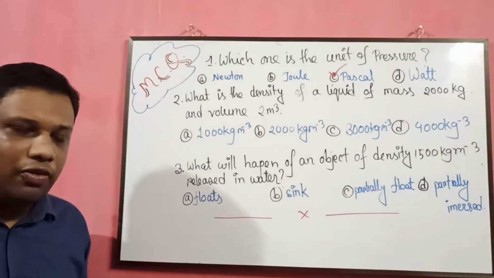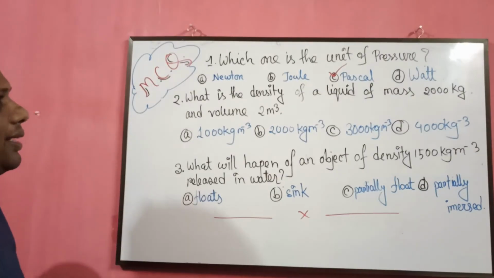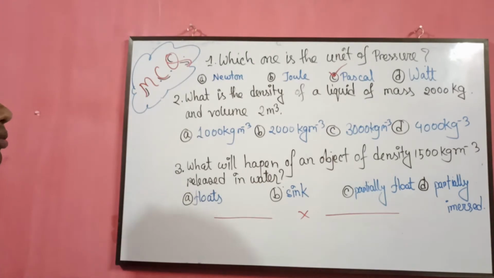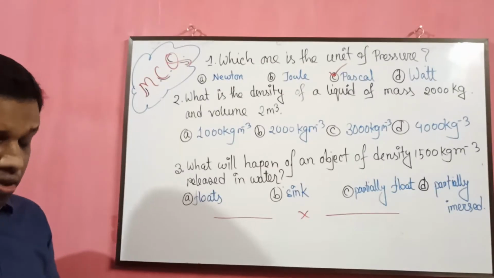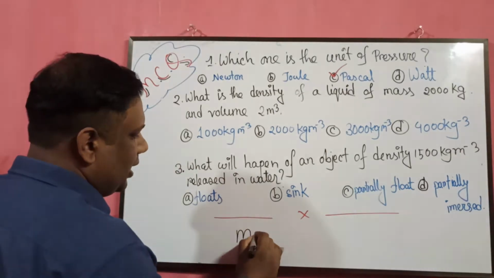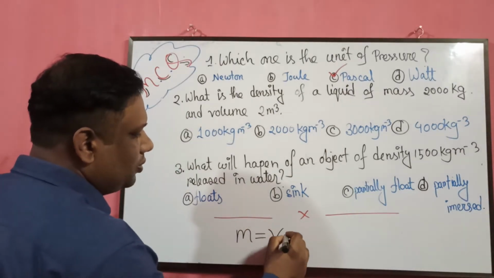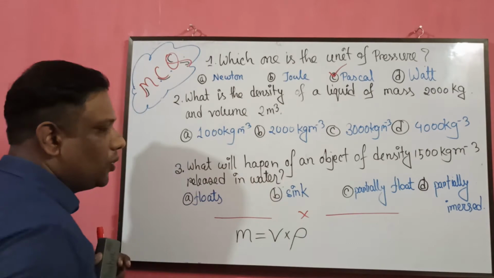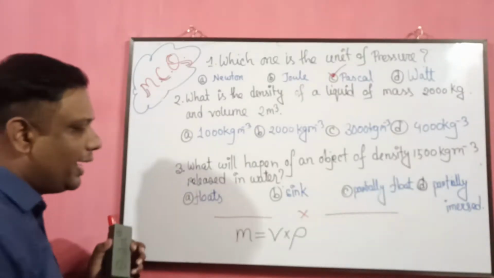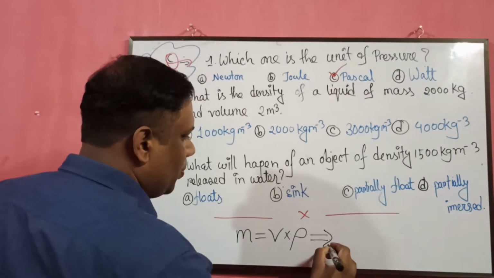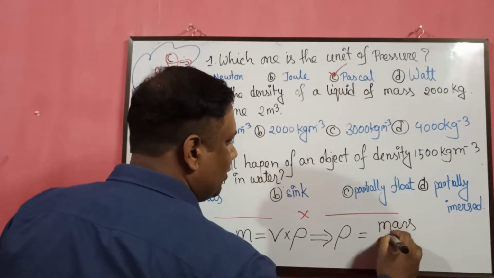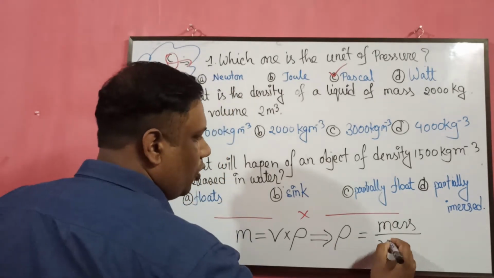Okay, for the next one: what is the density of the liquid of mass 2000 kg and volume 2 meter cube? My dear students, we know that mass is equal to volume into density. So we have to find the density. For that, density is equal to mass divided by volume.